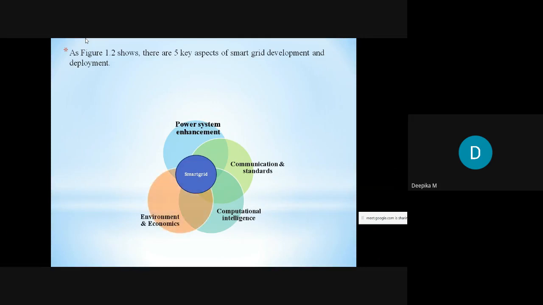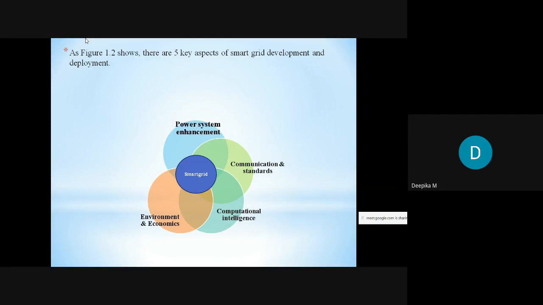Next we have environment and economics. In this regard, we have to know the difference between the present power grid and the smart grid. When we know the difference between the smart grid and the present existing grid, we can say which is impacting the environment more, so that we get a clear idea and can decide which type of grid we can implement in the future.